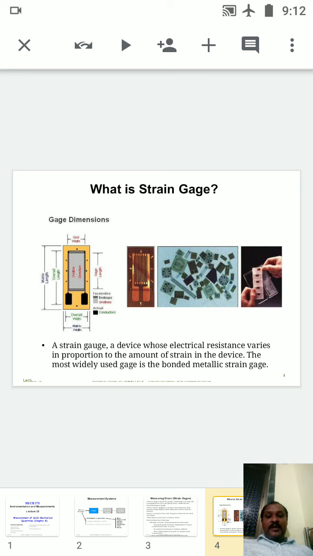The most widely used gauge is the bonded metallic strain gauge. In most industries they use the bonded metallic strain gauge, because this equipment has high electrical resistance. Whenever strain arises in the body, the electrical resistance should also vary accordingly. That is a very important property.